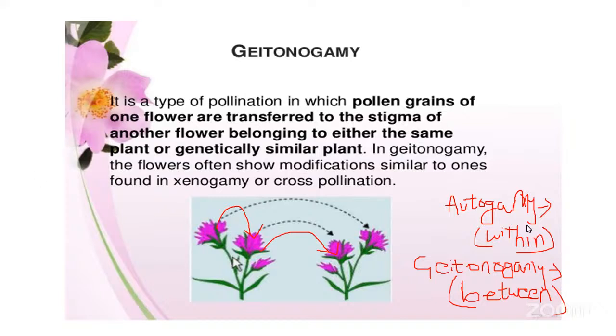So cross-pollination always refers to the transfer of pollen grains from one flower to another flower. Those two flowers can belong to the same plant or to another plant.